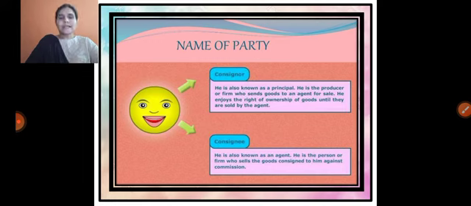Who is the consignor? The consignor is the principal, or we can call him the owner of the goods. He is the producer or the firm who sends the goods to an agent for sale. He enjoys the ownership and possession of the goods until they are sold by the agent.